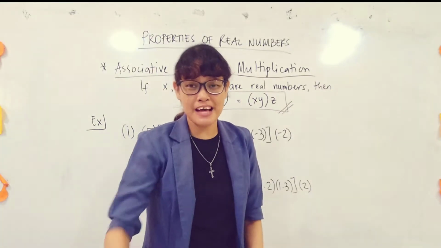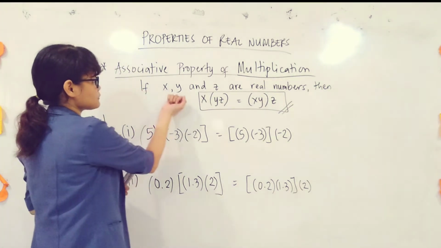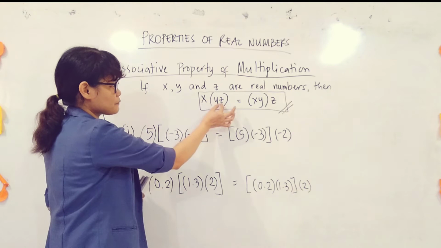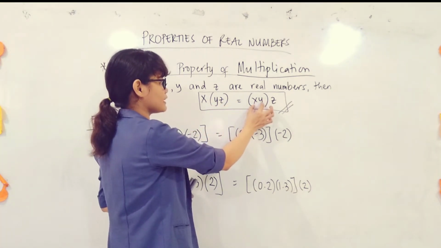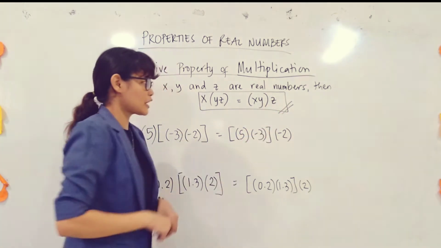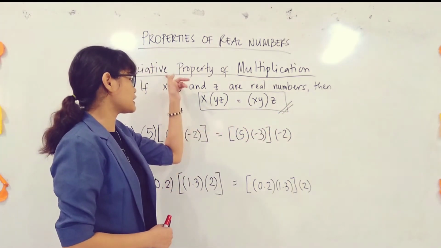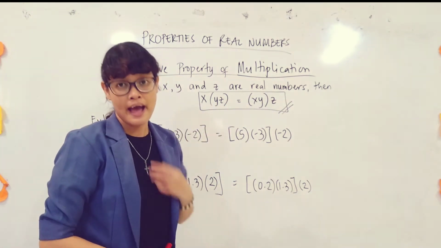Okay, so let's have the associative property of multiplication naman. Okay, so if x, y, and z are real numbers, then x times the product of y and z is just equal to the product of x and y times z. So again, nagkaroon tayo ng order of grouping dito. At ang sabi sa associative property, kahit ibahin ko man yung groupings, they will still give me the same answer.